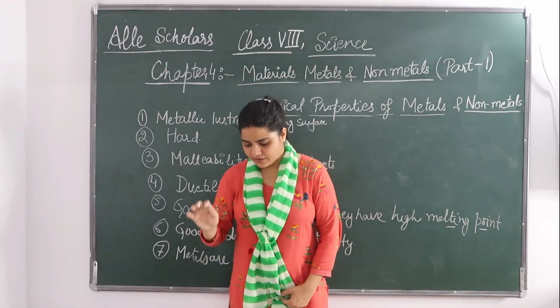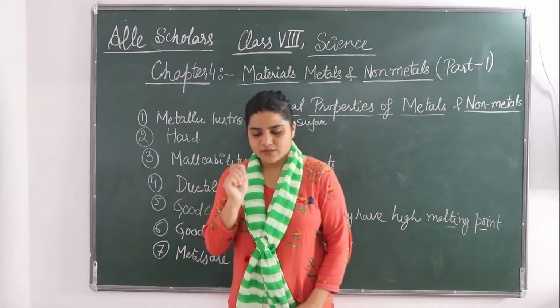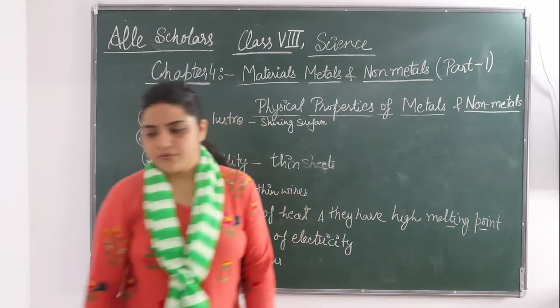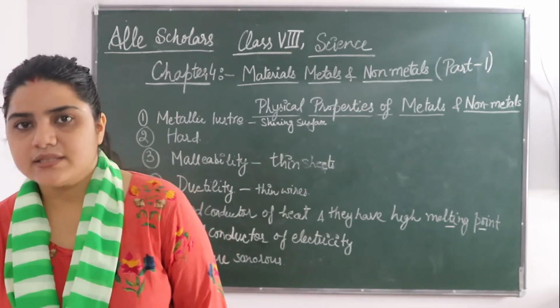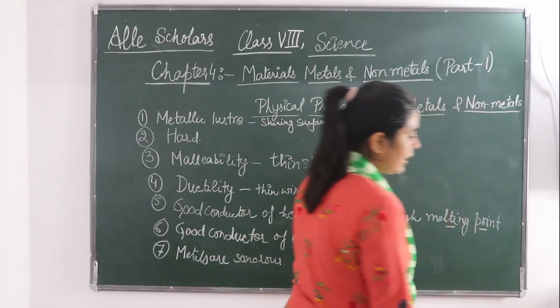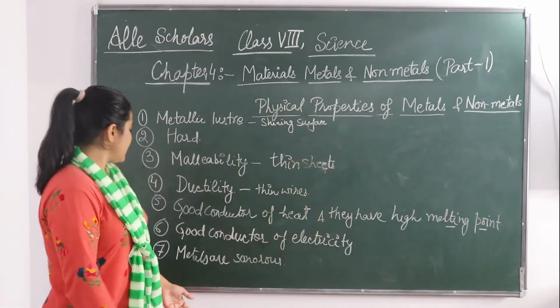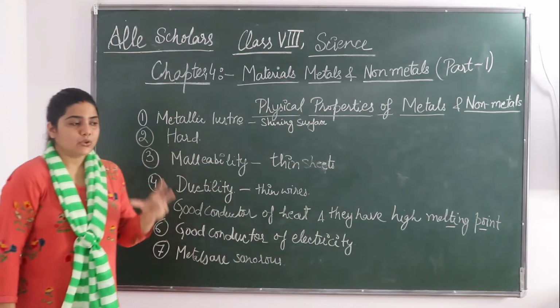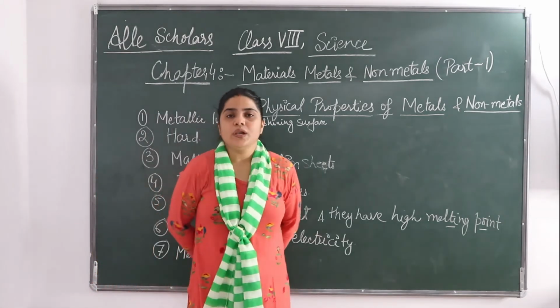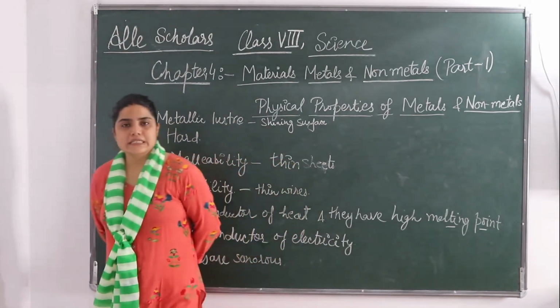If I throw it on the ground, you can hear some kind of sound in that. So what's basically that? Or if you just do like this, you will hear some sound. So what's that? Okay? This is because metals are sonorous. They give some noise, they give some sound. So you must have seen in a school when the bell is struck.